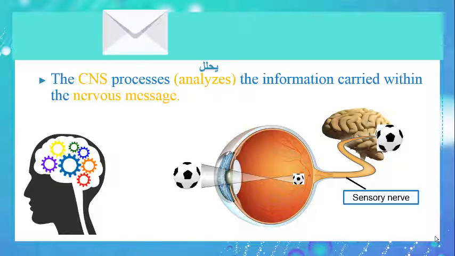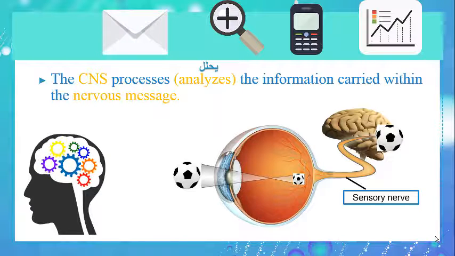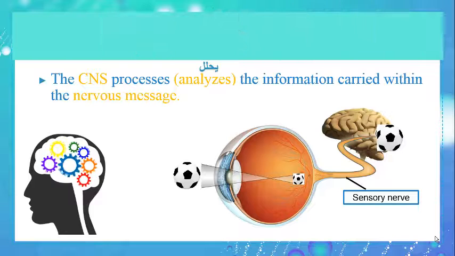The central nervous system, which receives this message, analyzes the information in this message. In our example, the brain analyzes the nervous message it receives, so you know that you see a ball.